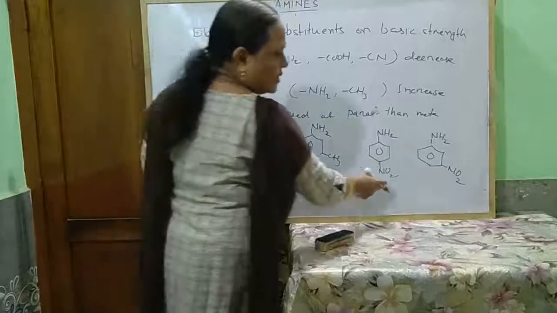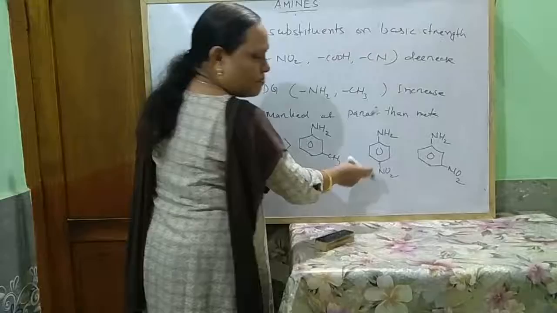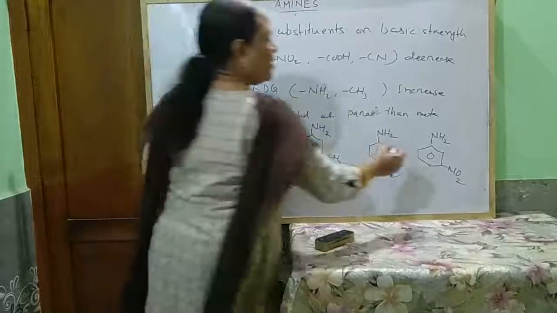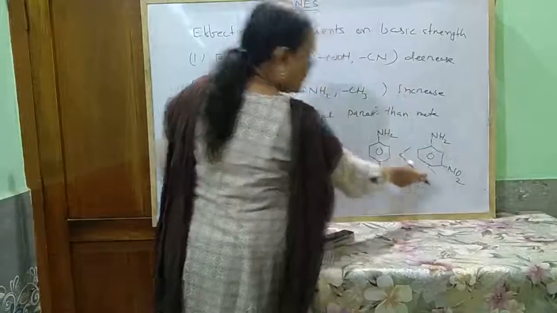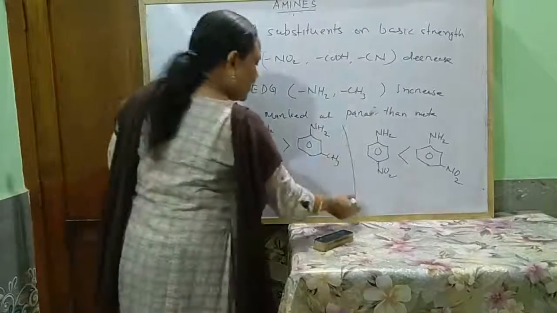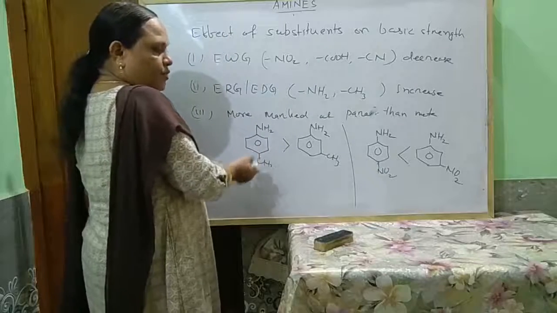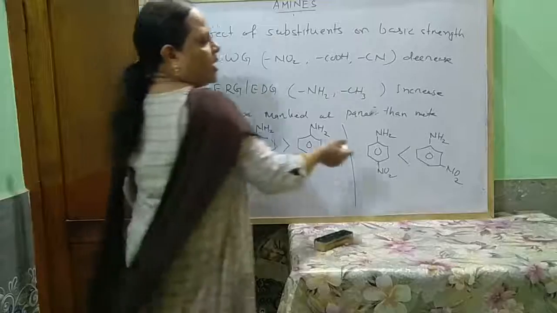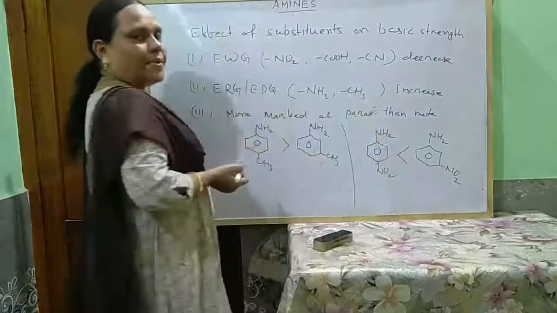Para nitroaniline, meta nitroaniline. So this decreases. That means if it is present at para, it decreases more. That means meta nitroaniline is more basic than para nitroaniline. So the basic character is para methylaniline or paratoluidine more than metatoluidine, and meta nitroaniline is more basic than para nitroaniline.